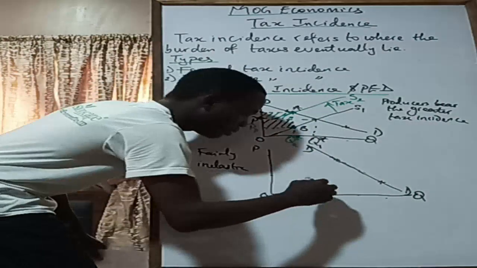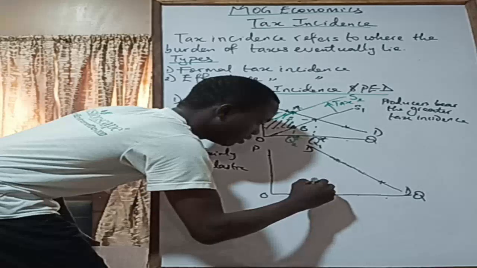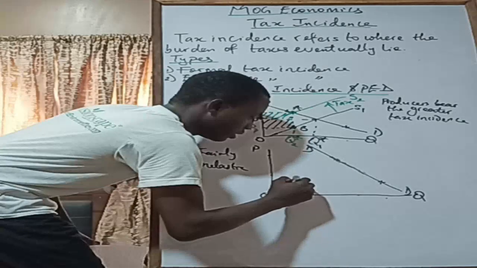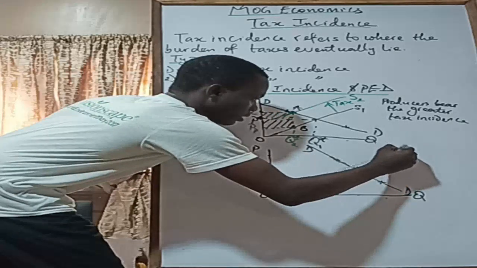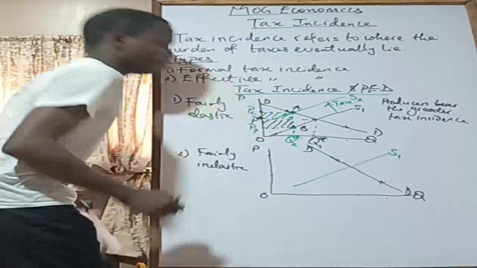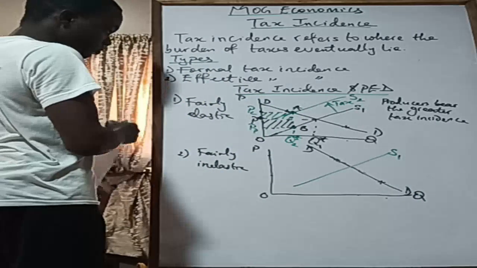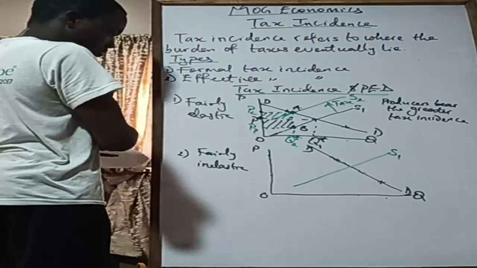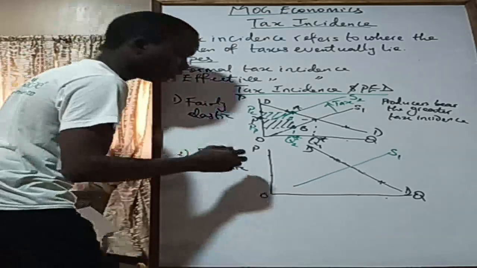Right. So the first supply curve. Let's just draw an arbitrary supply curve. Let's just say we have something like this, S1.